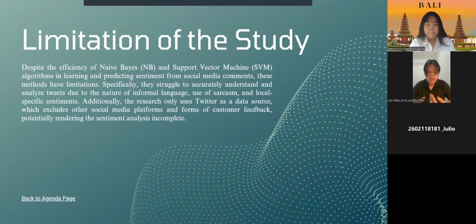Despite the efficiency of Naive Bayes and Support Vector Machine algorithms in learning and predicting sentiment from social media comments, this method has limitations. Specifically, they struggle to accurately understand and analyze tweets due to the nature of informal language, use of sarcasm, and locally specific sentiments.